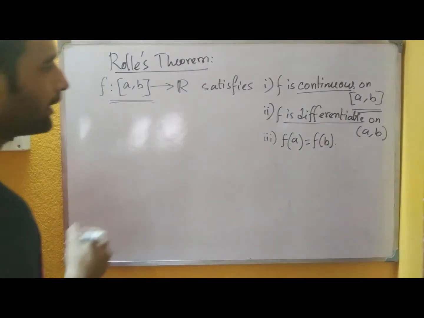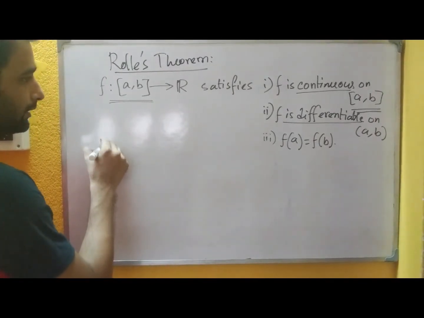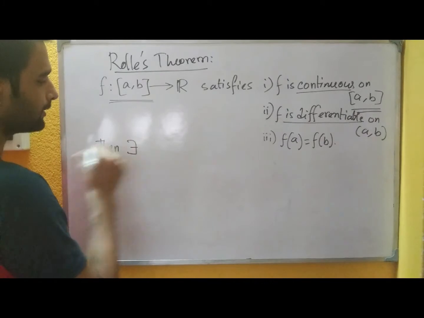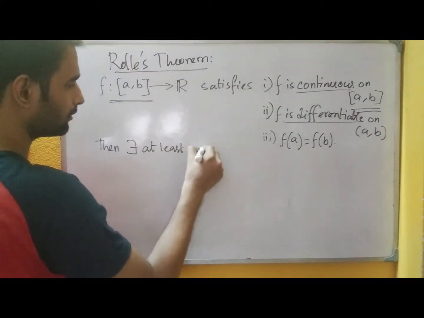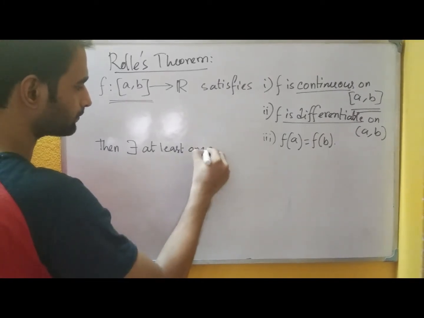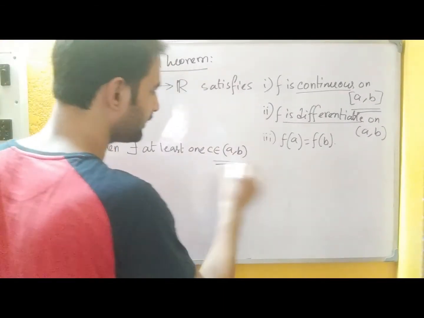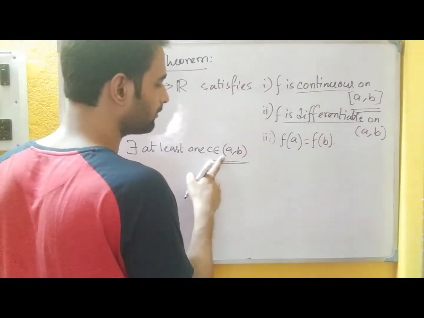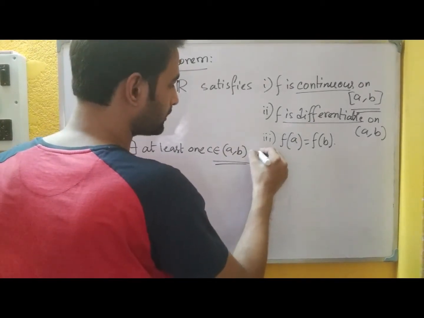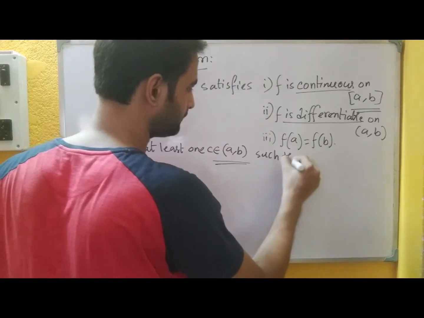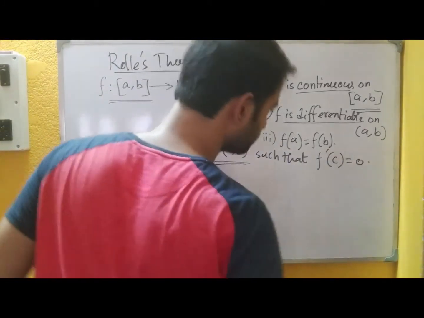So if these three conditions are satisfied by a function, then we can conclude that there exists at least one c in the open interval a b. Mention it, the end points will not be the point c. It will be inside the interval, such that the derivative at the point c will be 0.